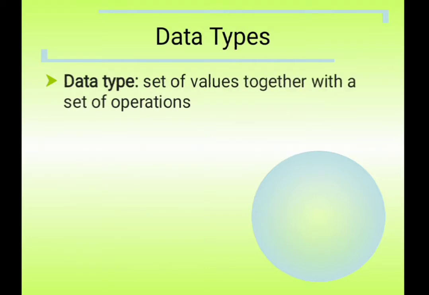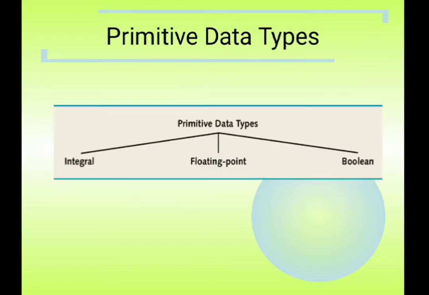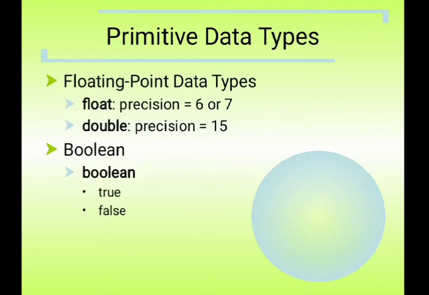Data types are nothing but a set of values together with a set of operations. They may be primitive data types or non-primitive data types. In primitive data types, there are integral, floating point or boolean, in which the float data type has precision 6 or 7, whereas double has precision 15. Boolean may be true or false.